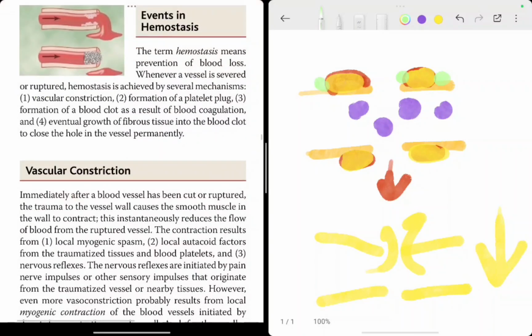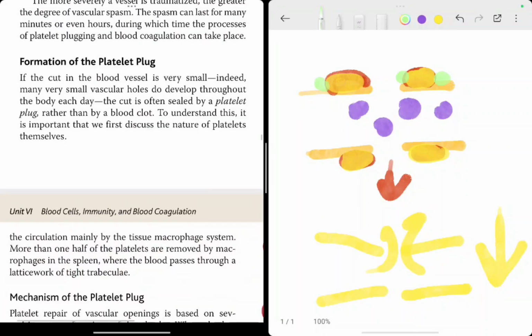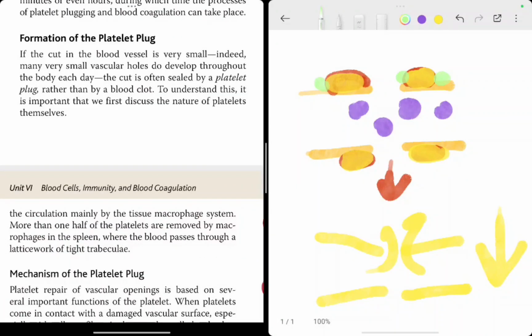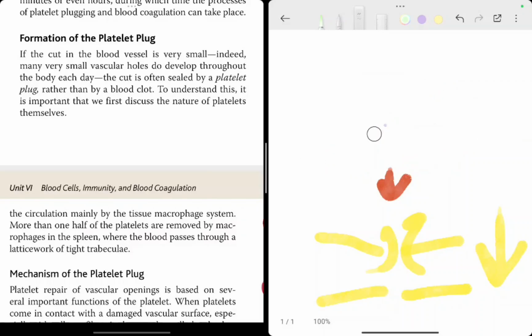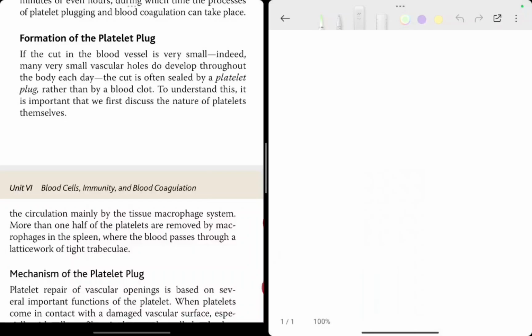The first event of hemostasis is vascular constriction, and that we have seen. Now the next process is formation of a platelet plug. If the cut in the blood vessel is very small, indeed many several small vascular holes do develop throughout the body each day, the cut is often sealed by the platelet plug rather than a clot. So there is a difference between a plug and a clot.